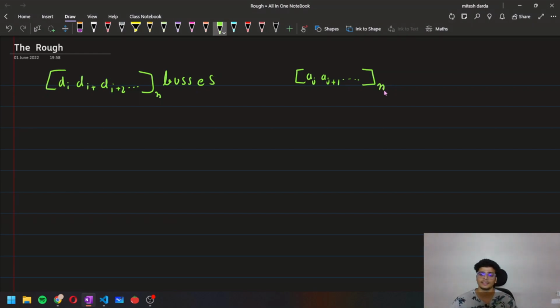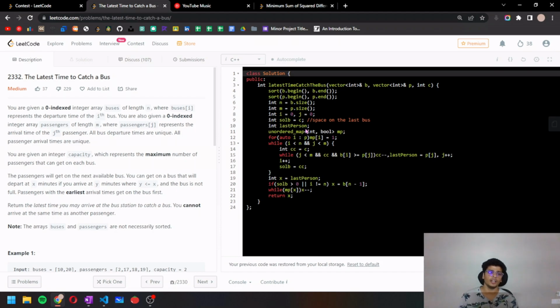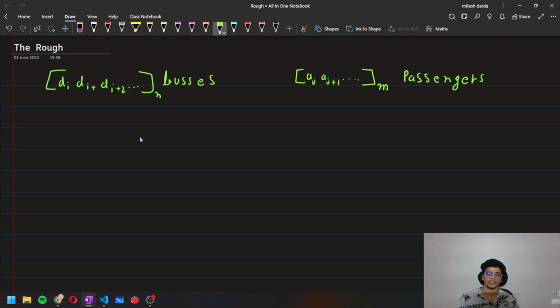Let's say there are a total number of m passengers, and we have also been given the capacity of each bus. So let's say capacity is equal to C, and let's name these arrays B and P. So B means departure time of n buses and P means arrival time of m passengers.